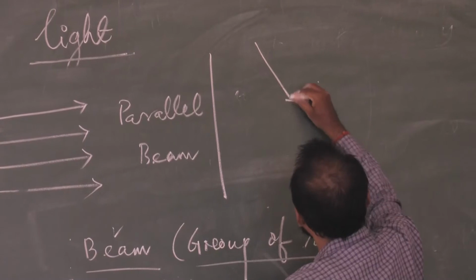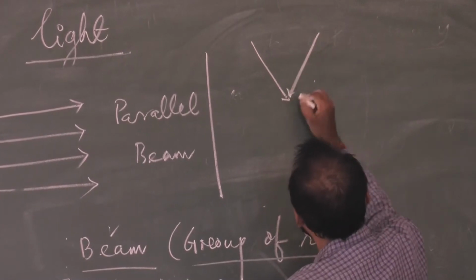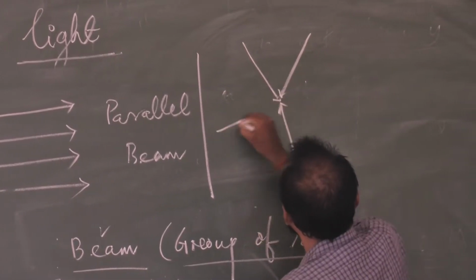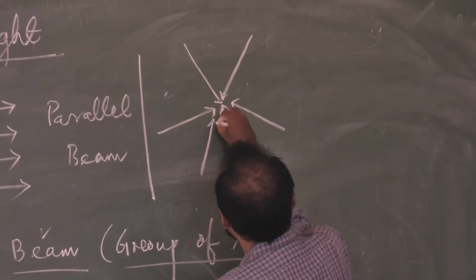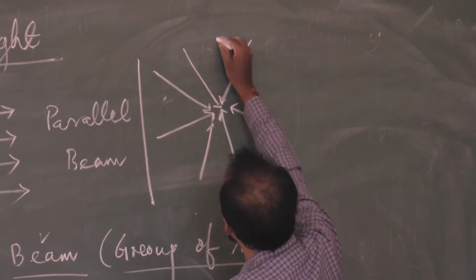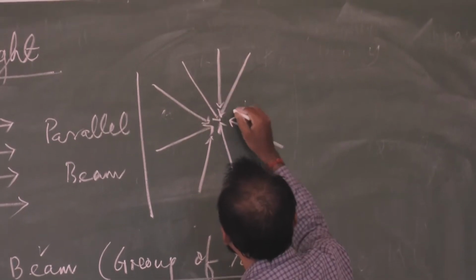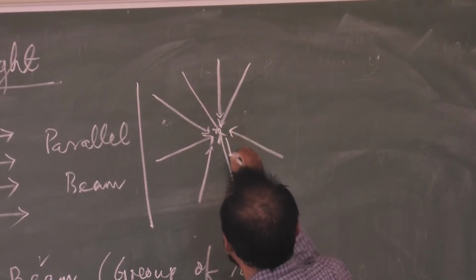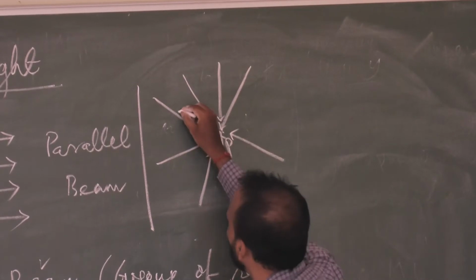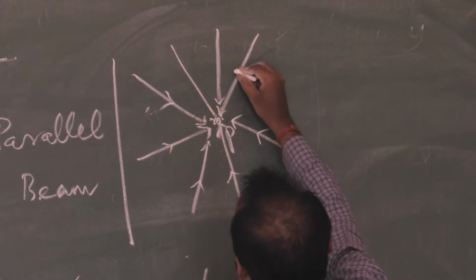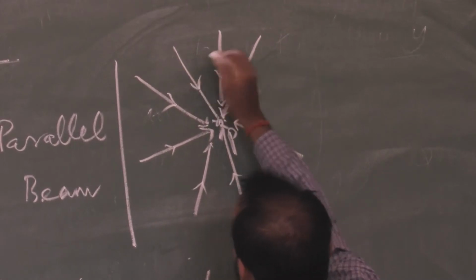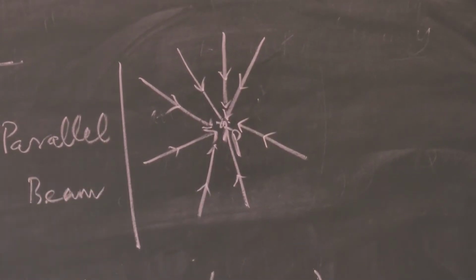The second pattern: suppose from different sources, let us draw this type of line. Just imagine in your daily life, suppose I take a point P here. From different sources, from different directions, the rays of light or the light energy come and meet at a particular point.